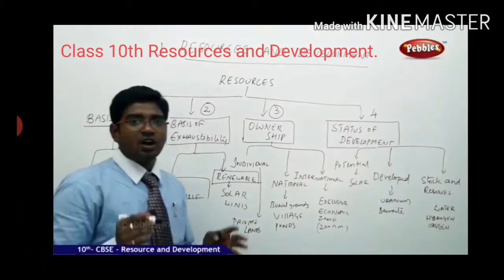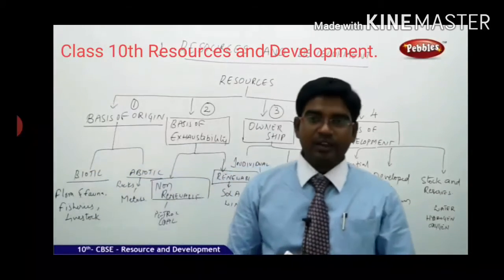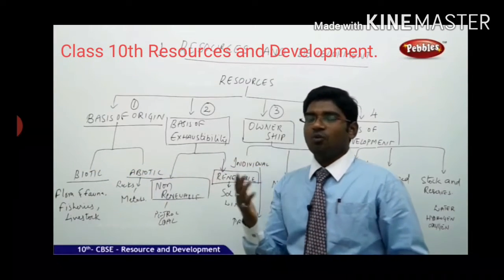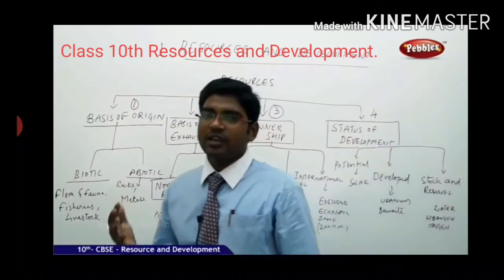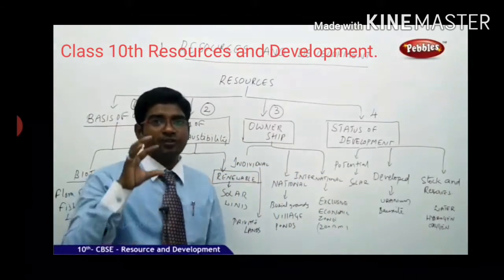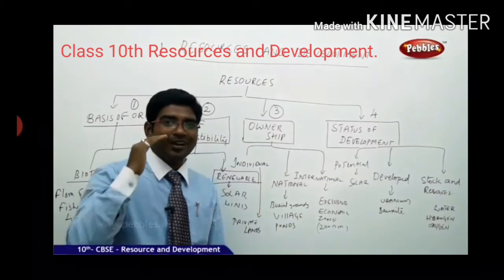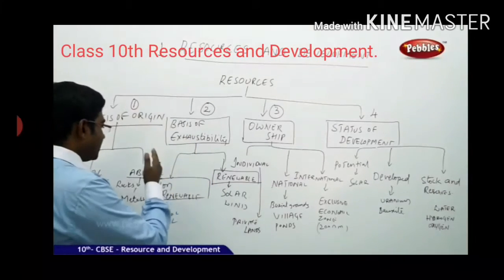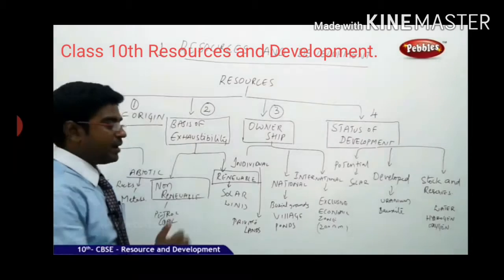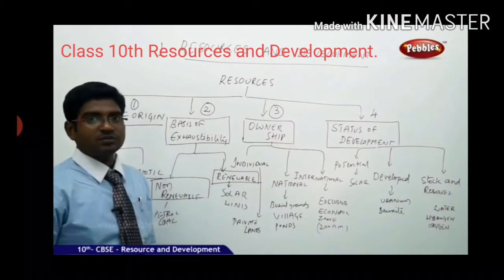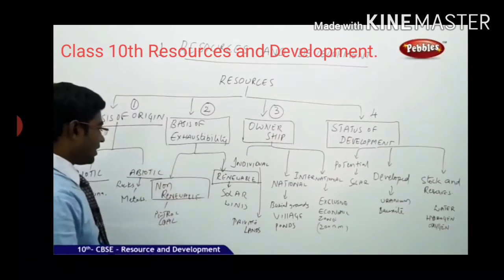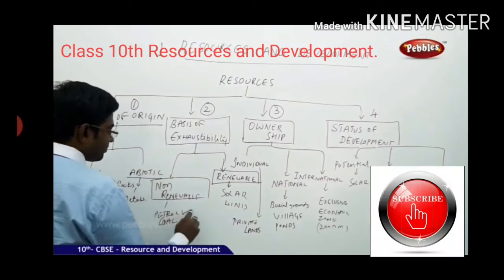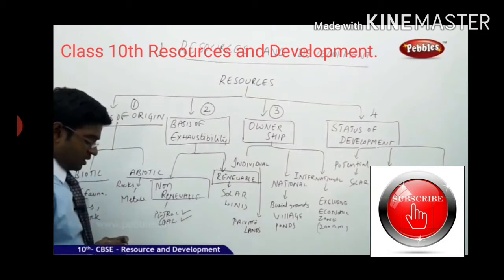Exhaustibility is the nature of a resource which makes it get exhausted. Once the resource is exhausted, we cannot use it. Non-renewable sources are petrol and coal.